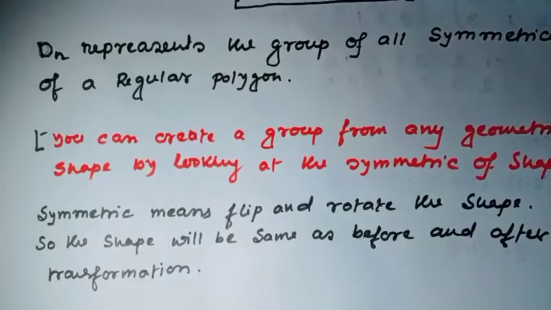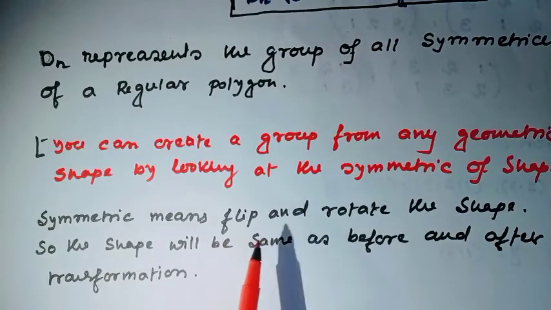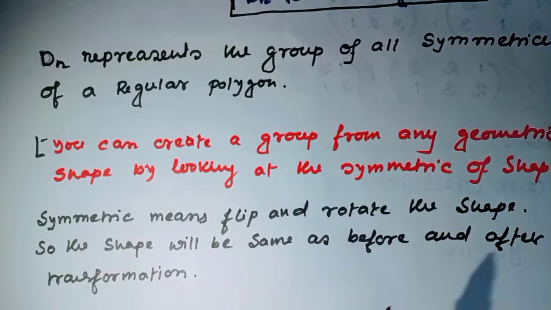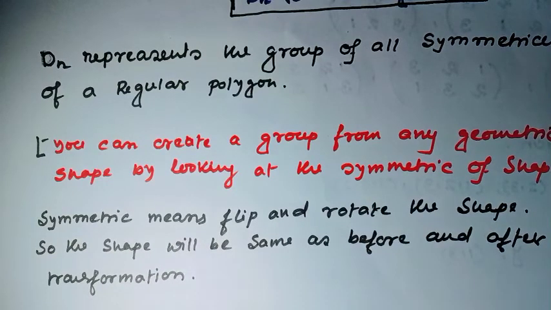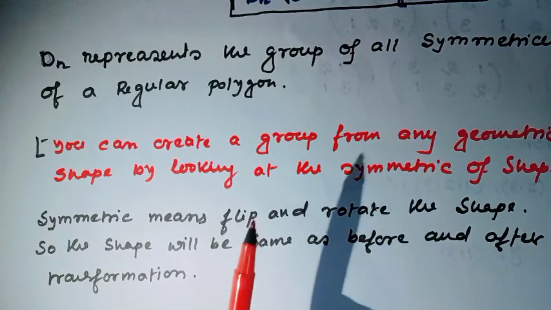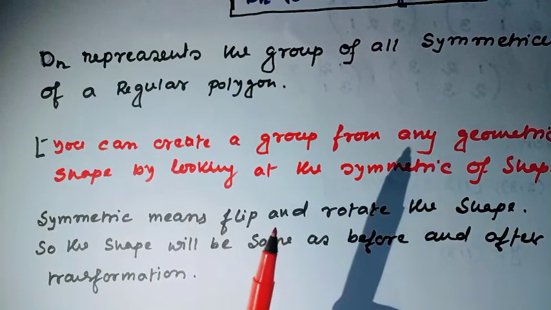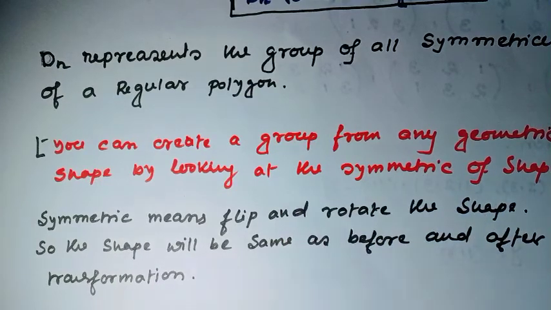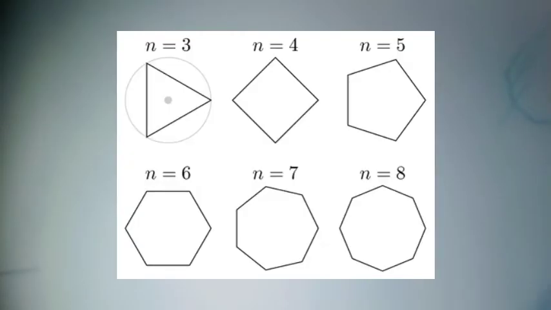What is symmetry? Symmetry means you flip and rotate the shape, so the shape will be the same before and after the transformation. The symmetries form a group called the group of symmetry,